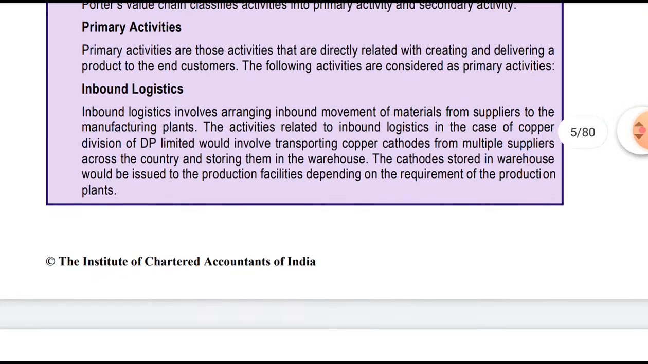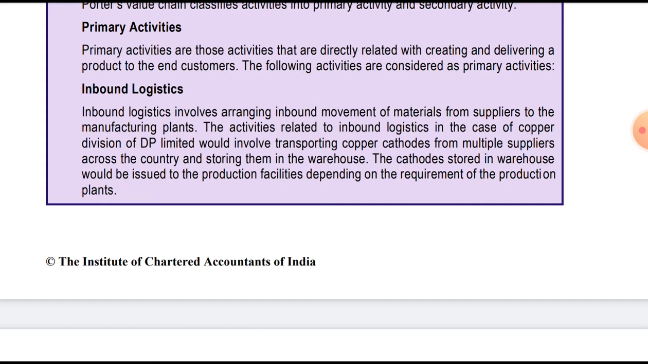First, inbound logistics. Inbound logistics involves arranging inbound movement of the material from the supplier to the manufacturing plant. That means from supplier to manufacturing plant, arranging the raw material, so transportation. The activity related to inbound logistics in the copper division of DP would involve transporting the copper cathodes from multiple suppliers, as they were purchasing from various countries, and storing them in the warehouse for use in the production process.